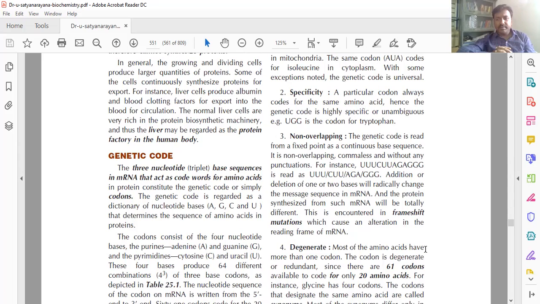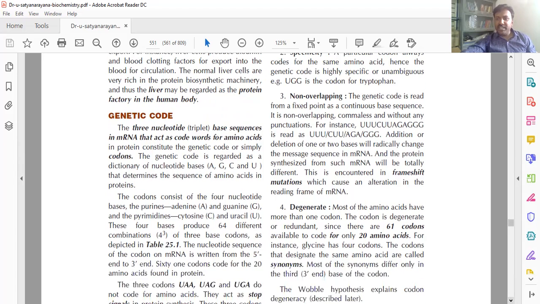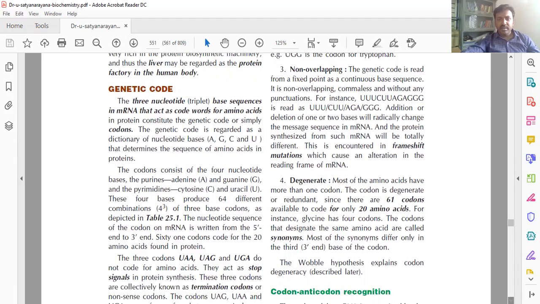So these 64 codons, out of them 3 codons are stopping codons. Stop. So the remaining 61 form the amino acids. Got it?